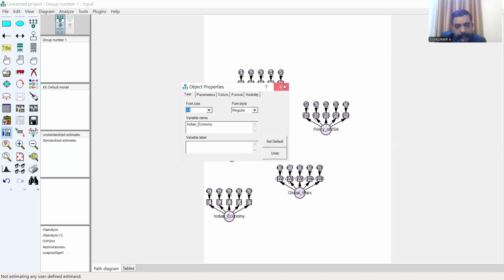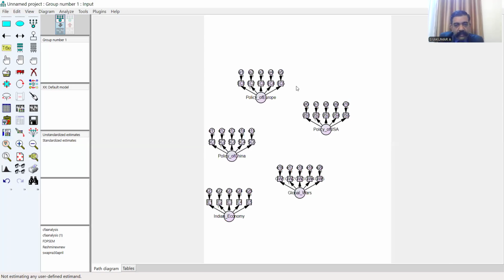Then please select those 5 pictures. Use this menu, select one object at a time, click, and you can see blue color circles. Then go to the plugins menu, draw covariances, click on it.